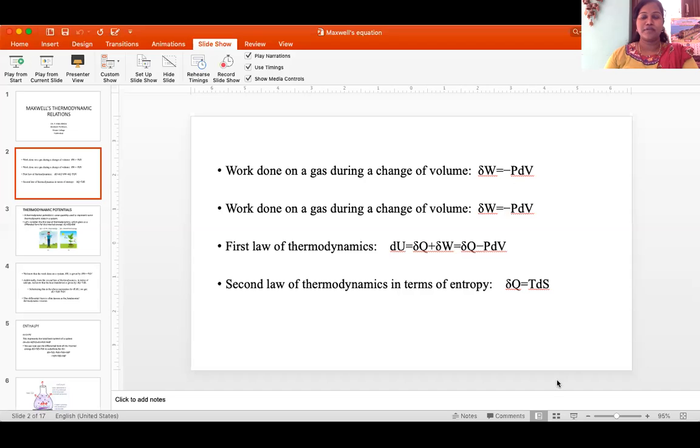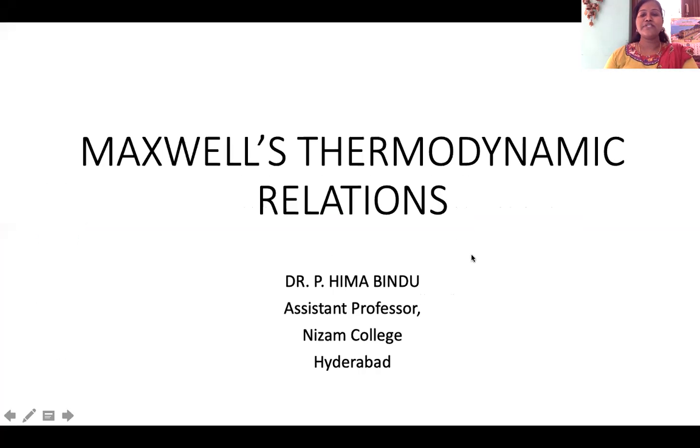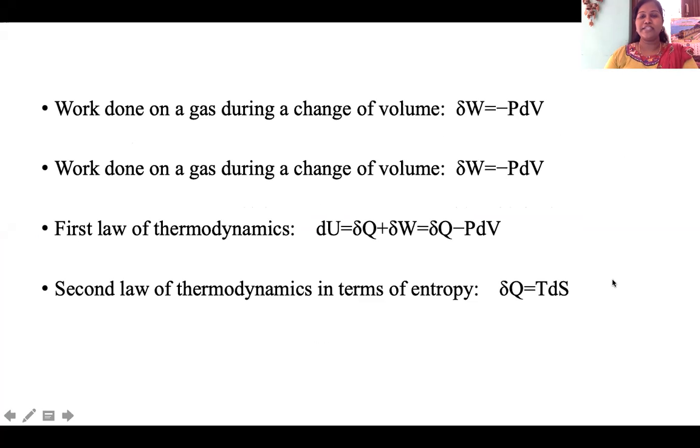Children, we have seen the different types of thermodynamic processes in the earlier class, and now we are going to see Maxwell's thermodynamic relations. These are very important relations in thermodynamics because they give the four important entities of thermodynamics. What are those equations? Please see here.